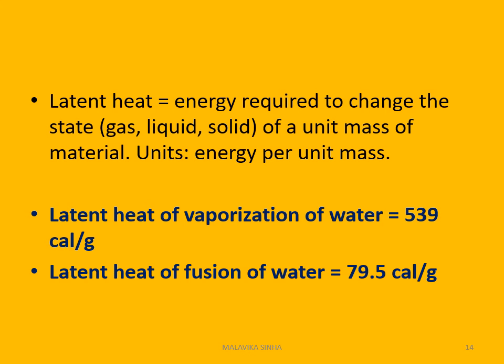calories per gram. Latent heat is the energy required to change the state. It is per unit mass of material. It is a unit of energy per mass. Energy per unit mass. It is a unit of energy.